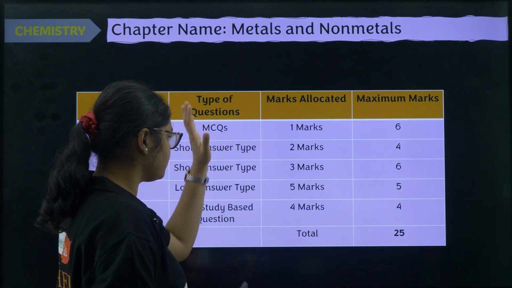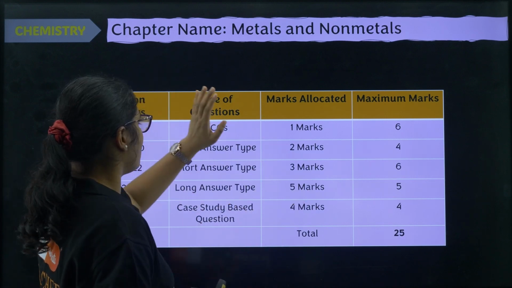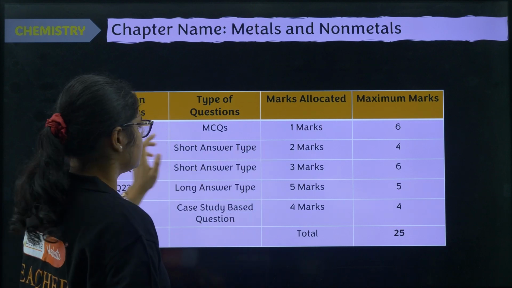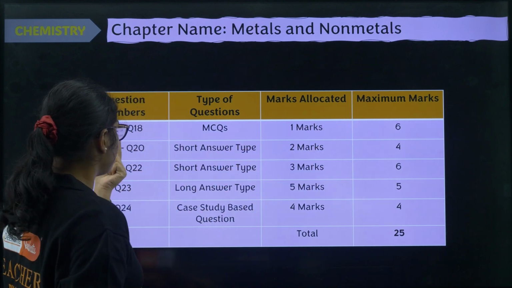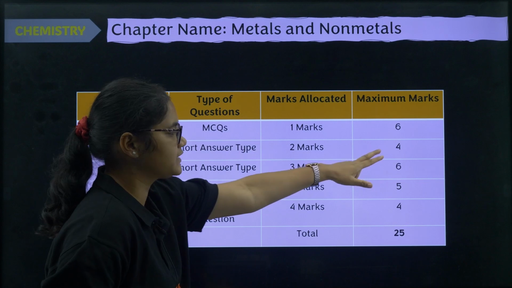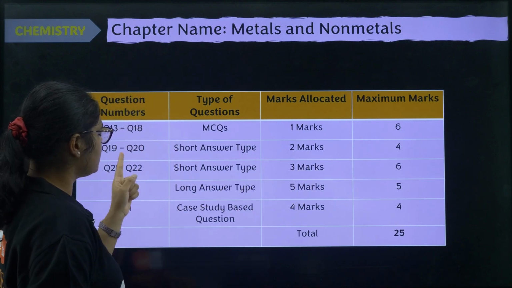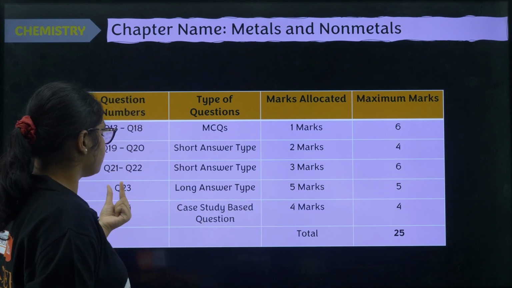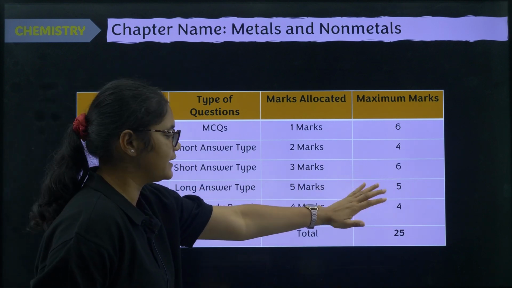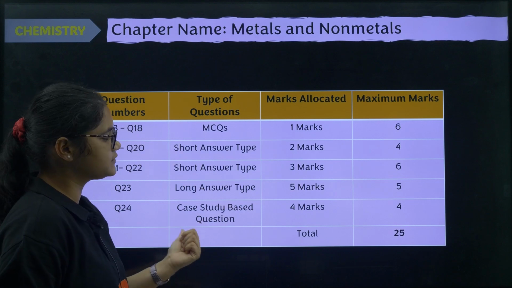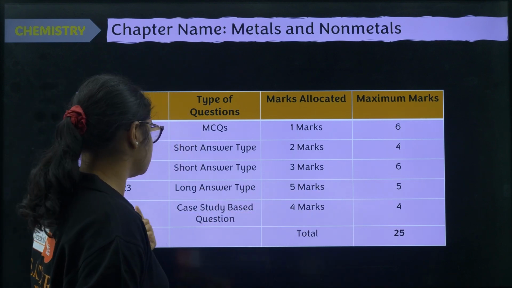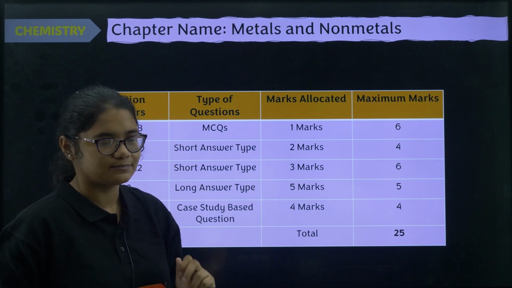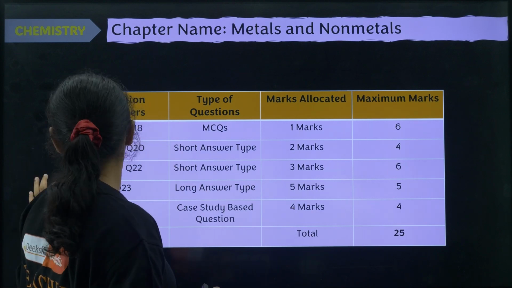Here we have MCQs from question number 13 to 18, which carry 1 mark each, so there will be a total of 6 marks from here. Then you have 2 questions of 2 marks, which carry 4 marks in total. Then you have question numbers 21 and 22, which are 3 markers and carry 6 marks in total. Then you have question number 23, one long answer question that carries 5 marks, and then one case-based question, question number 24, which carries 4 marks. So this accounts for a total of 25 marks. Let's get started with the first question here.